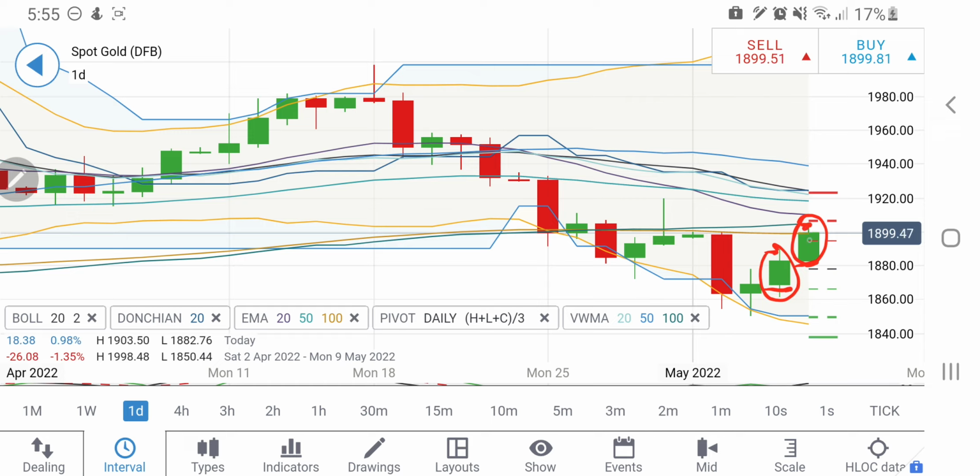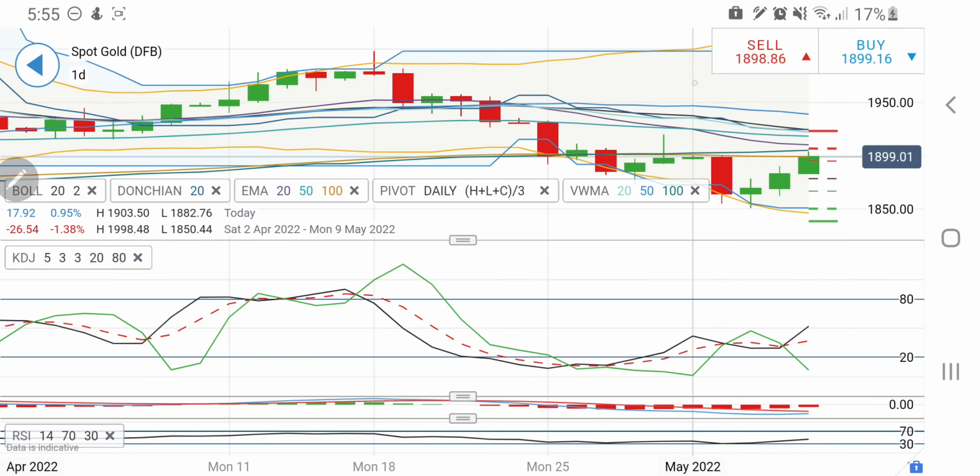And in fact, if it trades beyond this, we may see a sharp green candle, and from there we can expect a little rise. But there is a strong resistance at 1920-22 levels. If it continues to rise, possibly this level will definitely provide a stronger resistance. Now look at the daily stochastic.